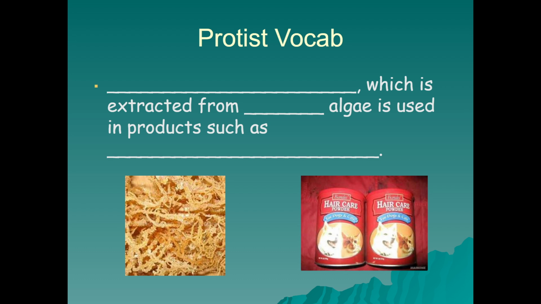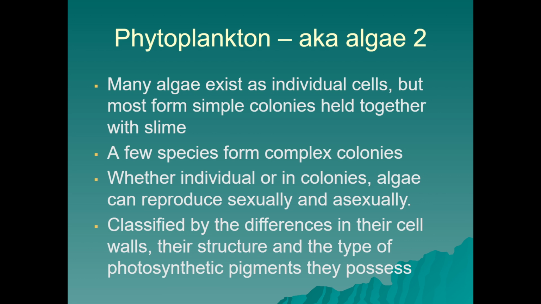So let's look at some more protist vocab. Carrageenan, which is extracted from red algae, is used in products such as ice creams and hair conditioners. It is a product stabilizer.